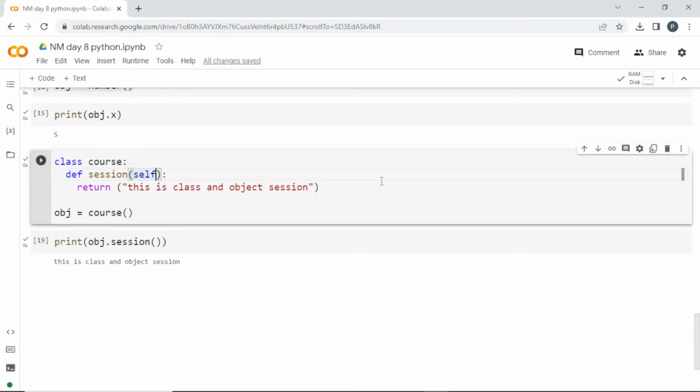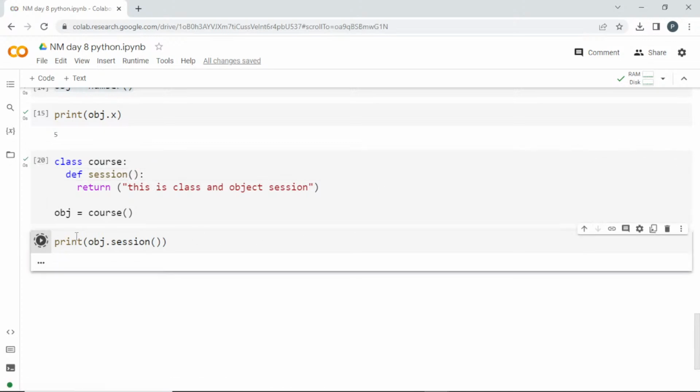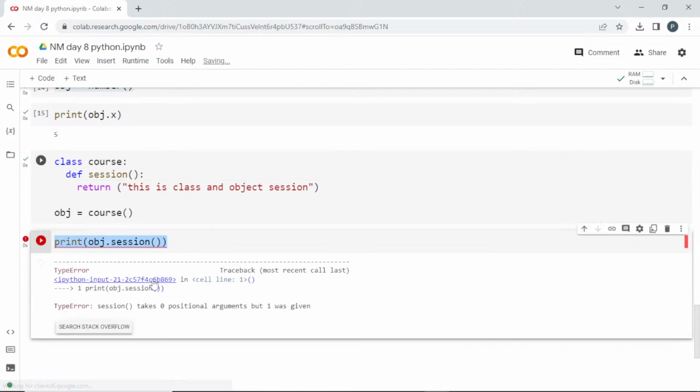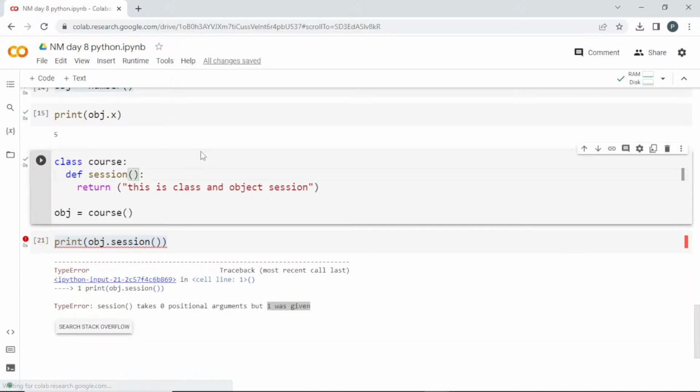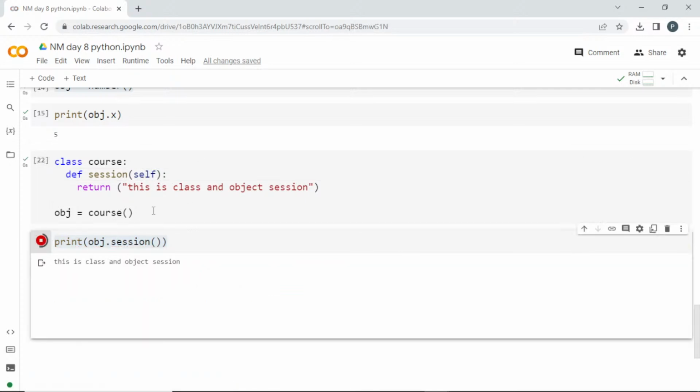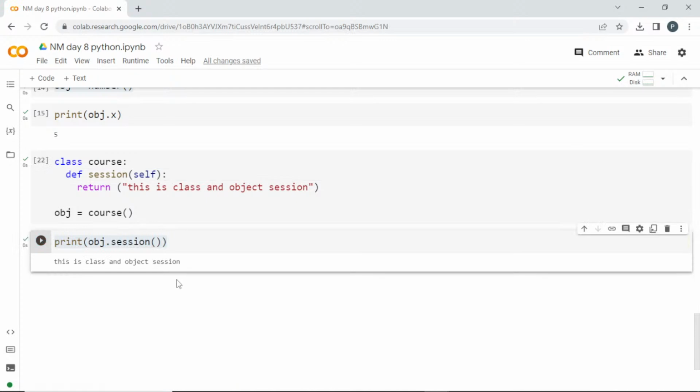If I remove this self and leave it empty, and run this, I'll try to access something which is inside this class. It is telling me an error: session takes 0 positional arguments but 1 was given. Why are we getting this error? You have to pass self here. If you pass self here, it will run smoothly and we won't be getting any error. So what is this self?